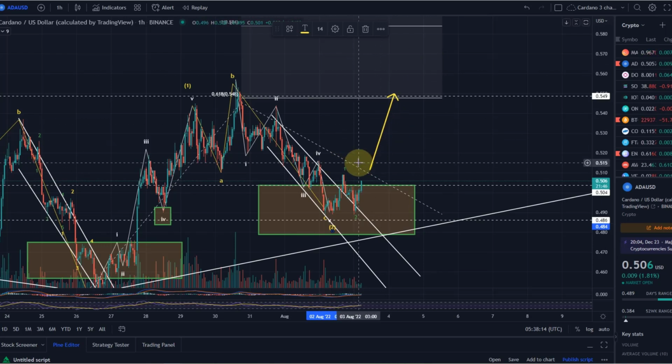A move above that would strongly suggest this wave 2 is over. Yes, we've broken out of the channel, but a better confirmation would be the move above this wave 4 high. And in that process, we would need to take out the wave 1 high here.